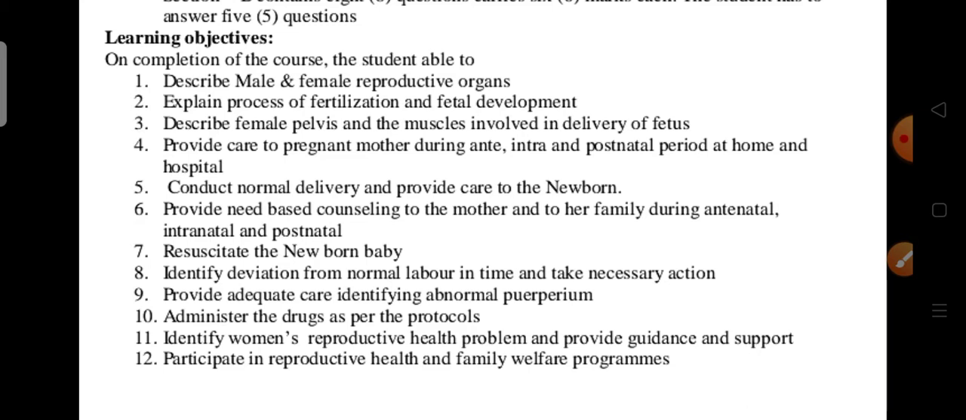Next, describe the female pelvis and the muscles involved in delivery of the fetus. The female pelvis is very important, as the pelvis and muscles are involved in delivering the baby. That is the reason you should know the parts, bones, joints, ligaments, diameters and everything of the female pelvis. It's clear. Next, provide care to the pregnant mother during the antenatal, intranatal and postnatal period at home and hospital.